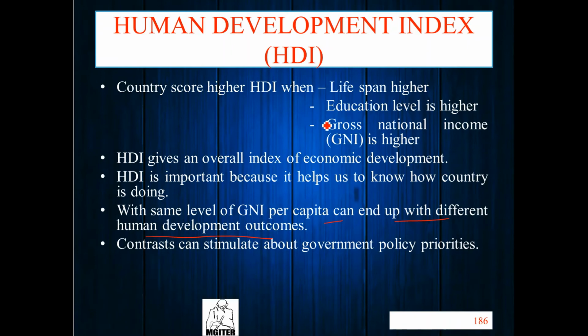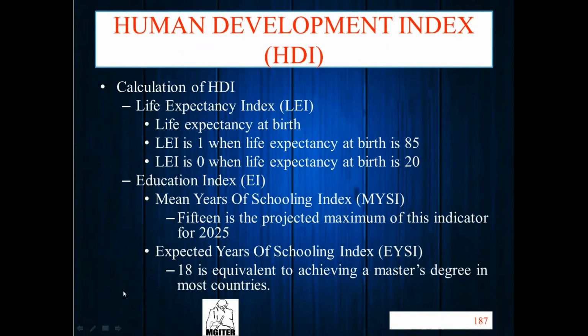Same level of gross national income, but with a change in lifespan and education, the country ranking will change. Contrast can be simulated against government policy and priorities. Just remember the human development details; you will not be required to calculate it.